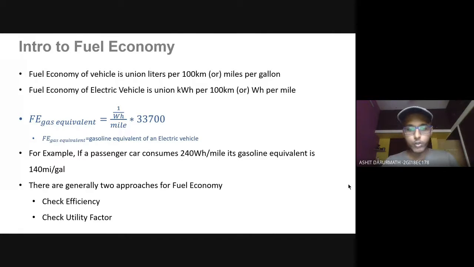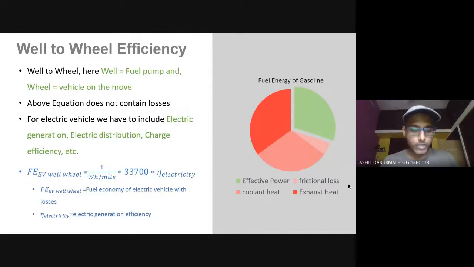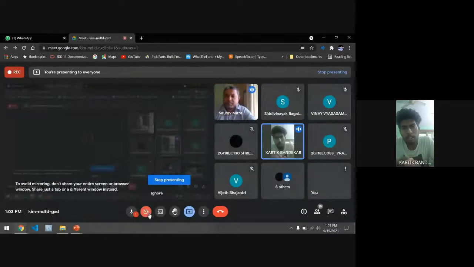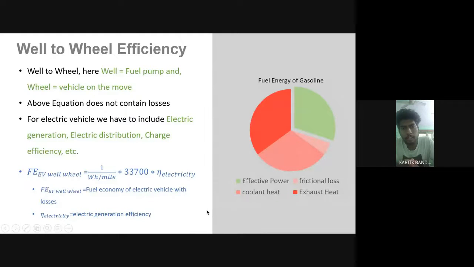So there are generally two approaches for fuel economy. One is checking the efficiency, and second one is checking the utility factor. So this part would be explained by my colleague Karthik. Good afternoon, sir. So, as Ashit showed, that one is also known as tank to wheel efficiency. That means it is defined as the ratio between the energy output from the wheel to the energy output of the fuel in the tank.